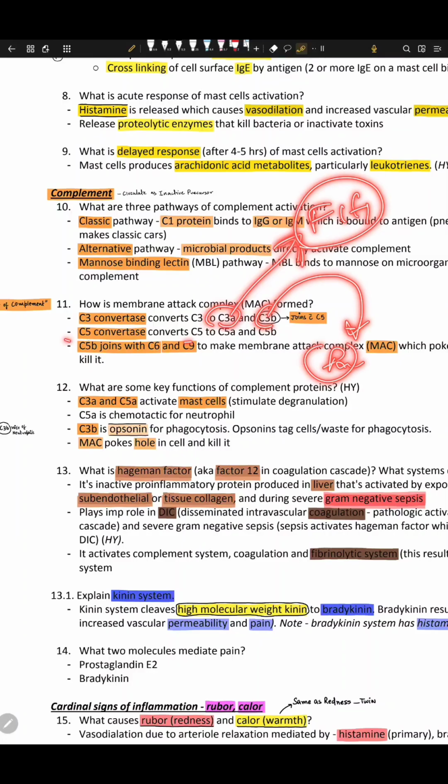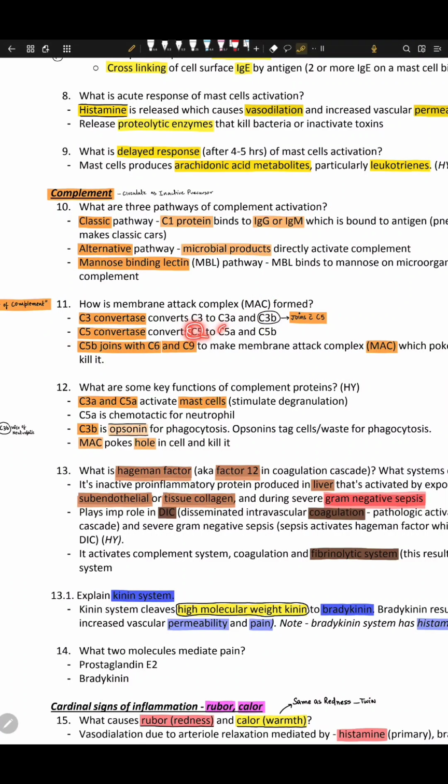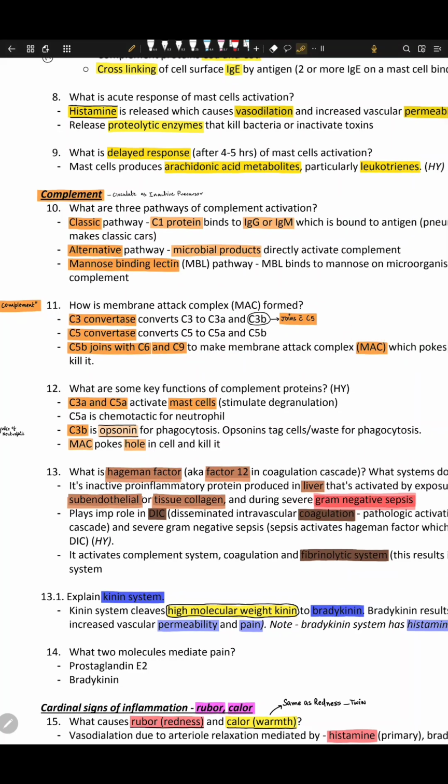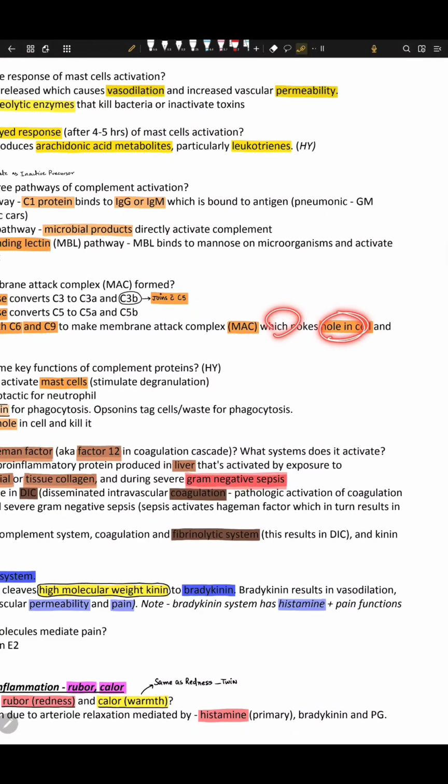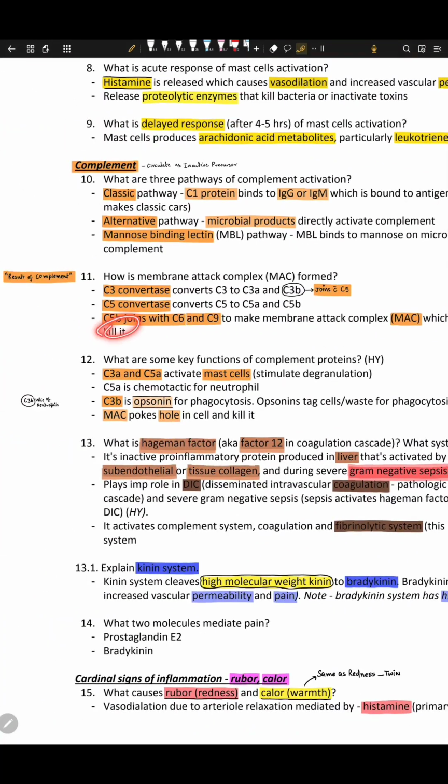C5 convertase converts C5 into C5A and C5B, right? Now C5B joins with C6 through C9, and it makes the membrane attack complex, something called MAC, which pokes a hole and kills the organism.